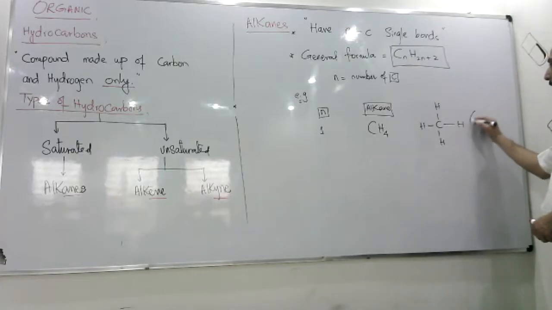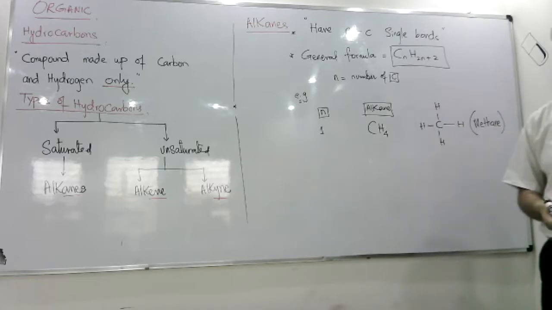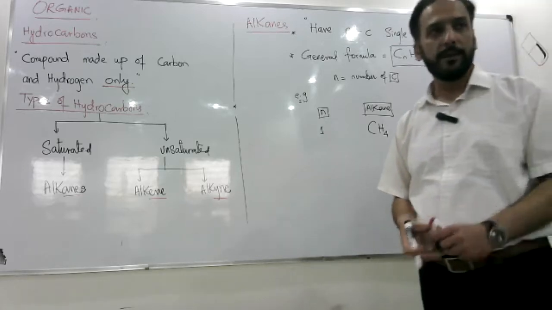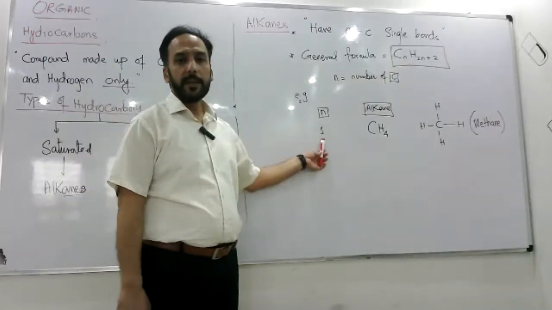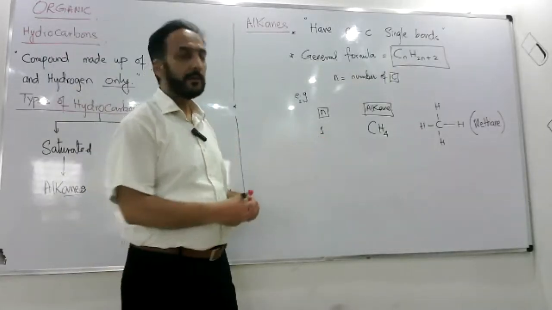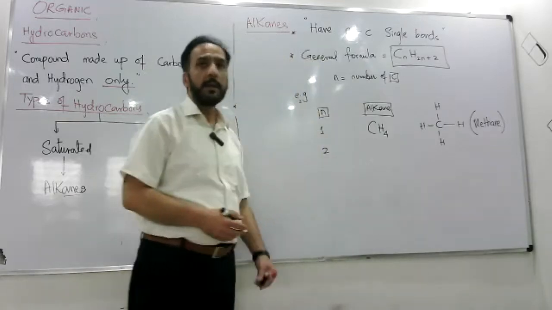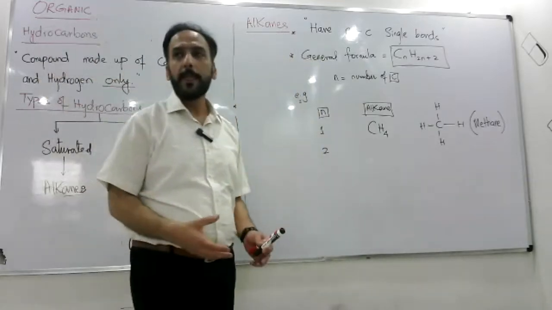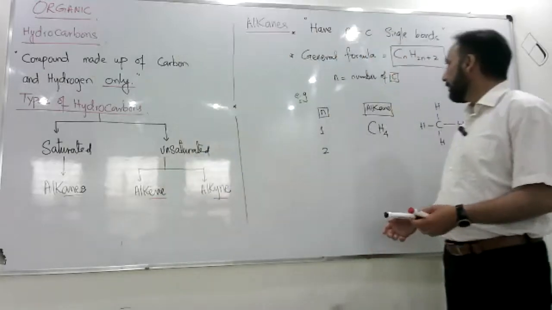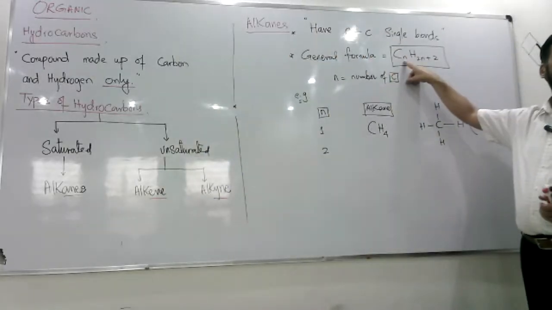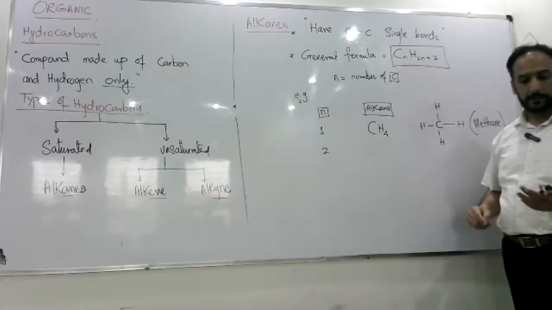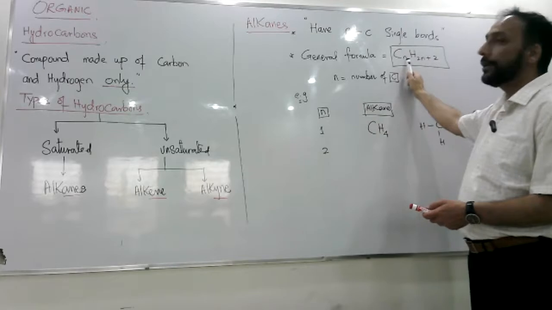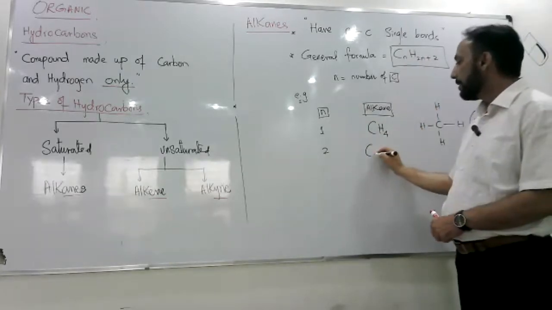इसका नाम भी मैं ब्रैकेट में लिख देता हूँ, methane. Methane has 1 carbon and 4 hydrogens. And then after N=1, the value of N will be 2, right? The next value. So if the value of N is 2, then the molecular formula of the alkane will be C2H2N plus 2. 2N will be 4, plus 2, 6, right? Like you put this N=2 here and solve this, you'll get C2H6.